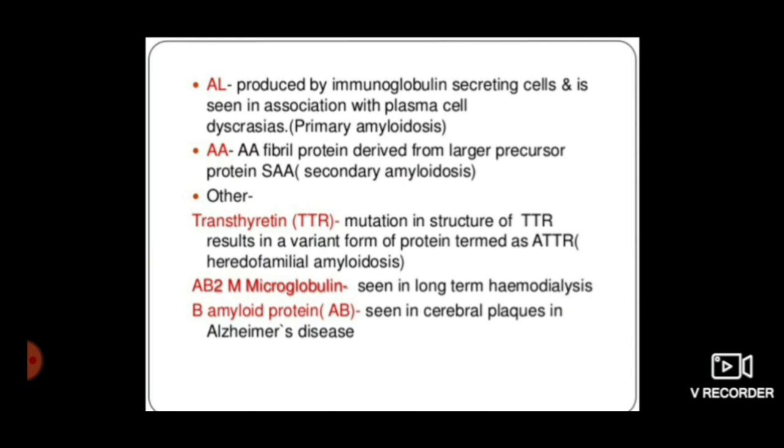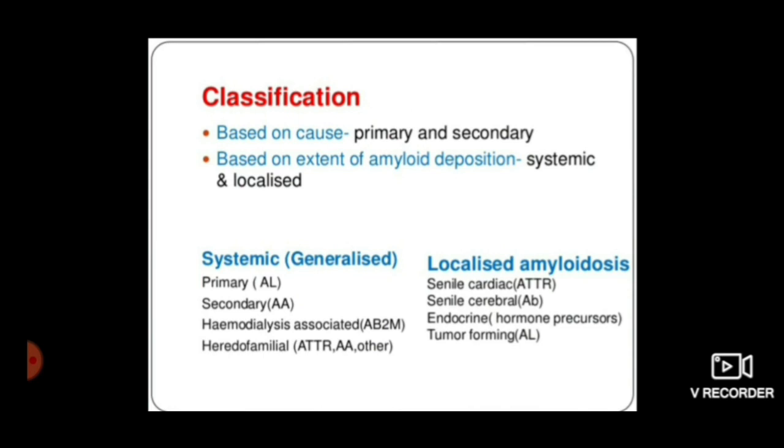And AA, that is amyloid associated protein, is derived from serum amyloid associated protein, which is secreted from the liver in case of chronic conditions. And it is mainly seen in secondary amyloidosis. Next, there are some minor biochemical forms which are seen in some rare conditions, like beta amyloid protein seen in Alzheimer's disease, beta 2 microglobulin seen in hemodialysis, transthyretin seen in heredofamilial amyloidosis, its mutated form ATTR.